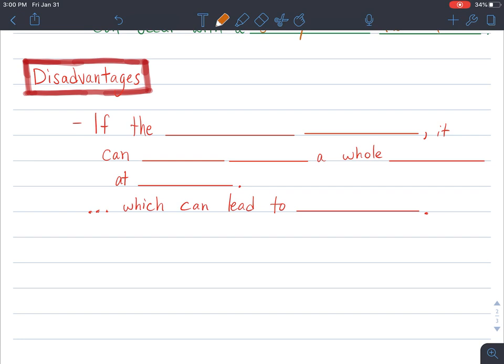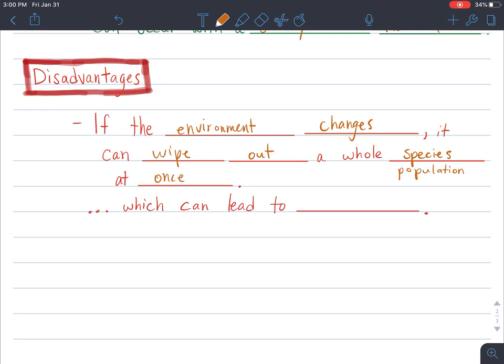Yet there are some disadvantages. And the disadvantages are that if the environment changes, those traits that it had that were well suited to that environment, well, those traits aren't going to help it anymore. So it can actually wipe out a whole species or a whole population, at least. Maybe not the whole species, but at least the population that lives in a certain environment. If that specific environment changes, then that population can get wiped out all at once.